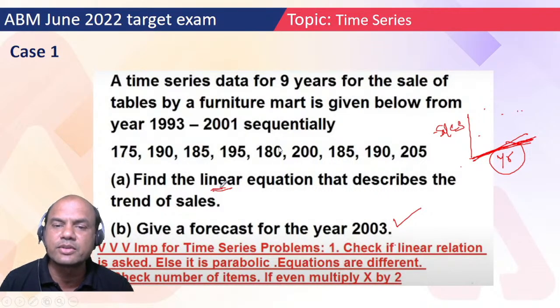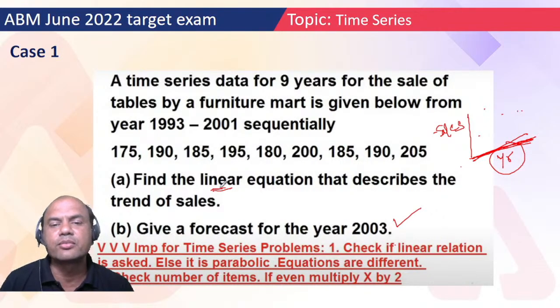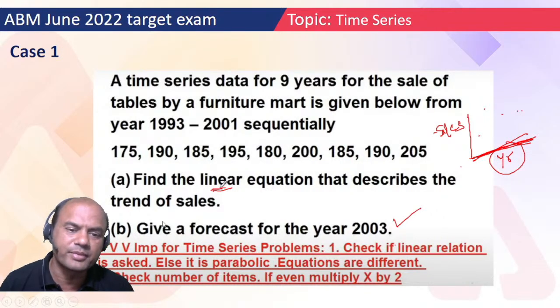So which is X and which is Y? Always remember, X is independent, year is always independent, and sales are always dependent. So this is X, year, and this is Y, sales. Okay. So what do we have to do? Find the linear equation that describes the trend of the sales. Same, Y equals A plus BX, as in correlation. But here, always remember, you will get this Y equals A plus BX as a simple answer because you will always get the sum of X as 0. Okay. Let's see.